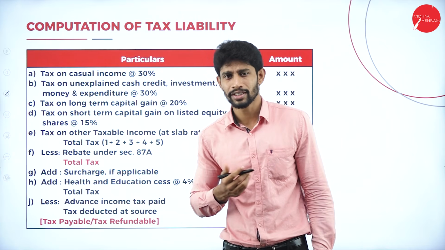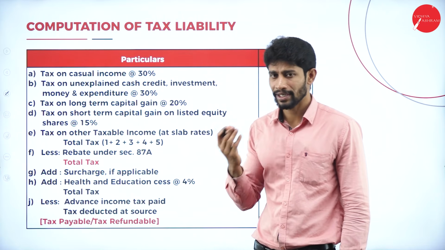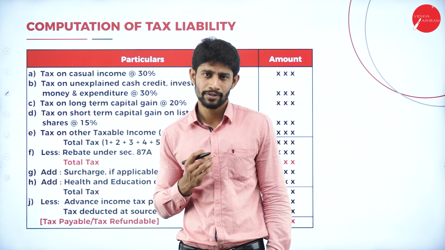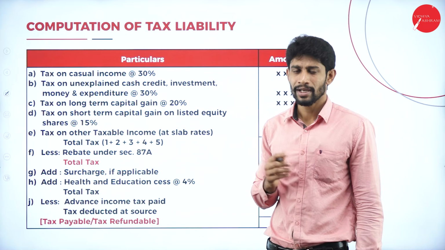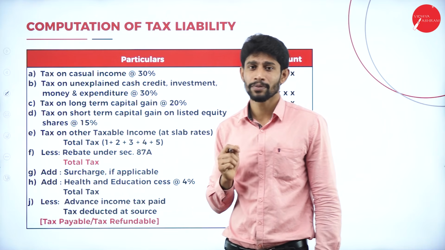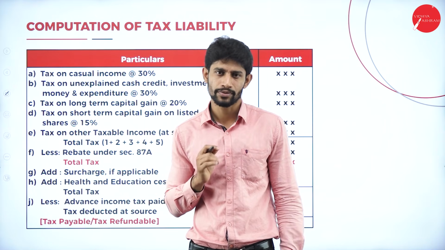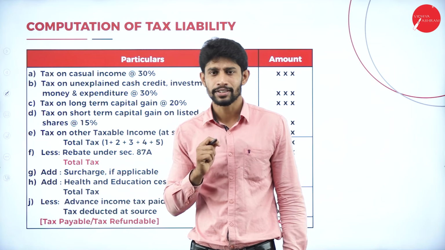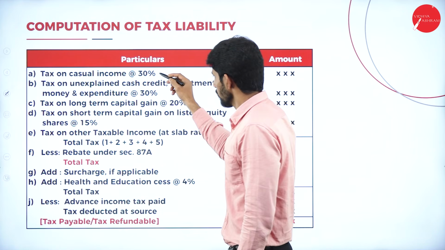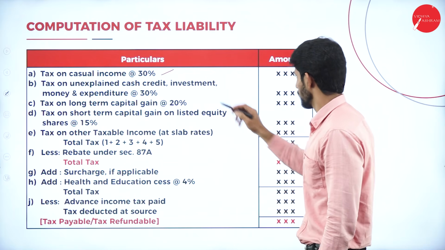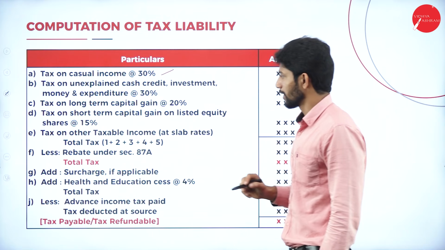Casual income is nothing but winning from horse race, winning from gambling, winning from card games, winning from lottery. All these kinds of incomes come under casual income, and we will be charging 30% tax on those kinds of incomes. So tax on casual income at 30%, we will consider the amounts in the amount column.